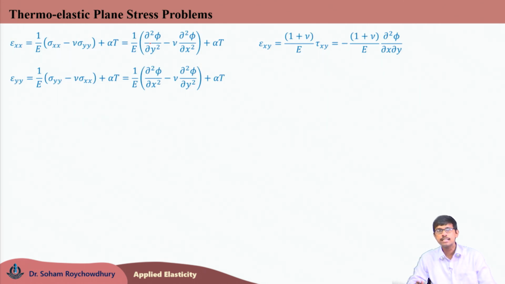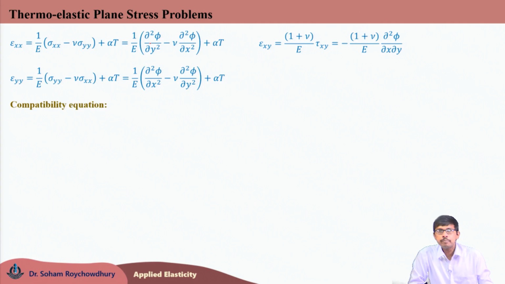Now, using these non-zero in plane strains, we must satisfy the strain compatibility equation for this thermoelastic plane stress problem, and then only the unique displacement field can be ensured.